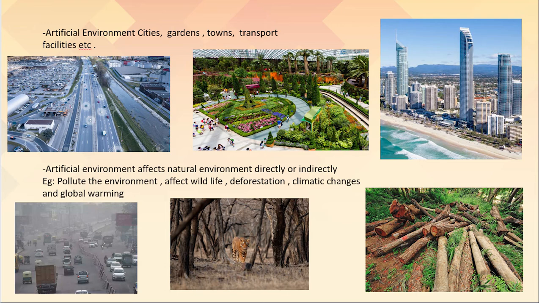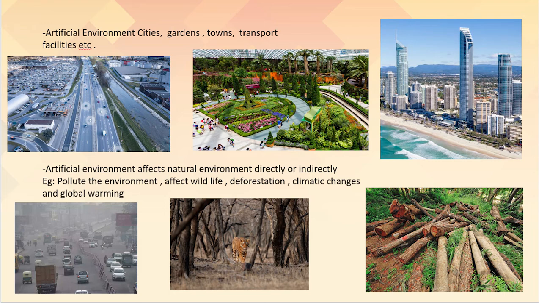What has happened due to this? Global warming is increasing day by day, right? And because of this global warming, what has happened to the glaciers, children? The glaciers are melting, due to which the sea level is rising.